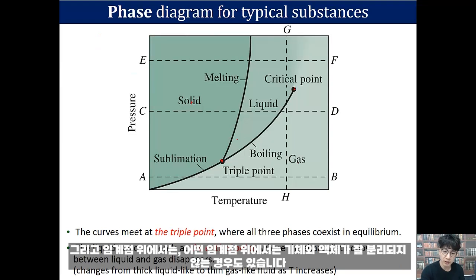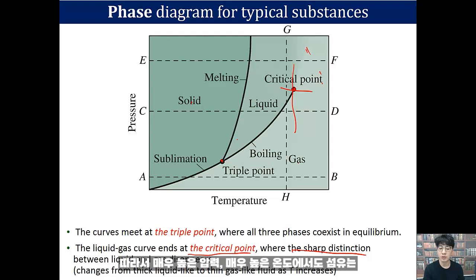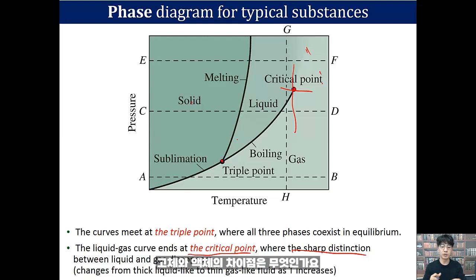And above some point, gas and liquid are not really well separated. So the sharp distinction between liquid and gas disappears. That point is called the critical point. So at very high pressure and very high temperature, it's not really just a solid because the atoms still move vigorously. What is the difference between the solid and liquid?